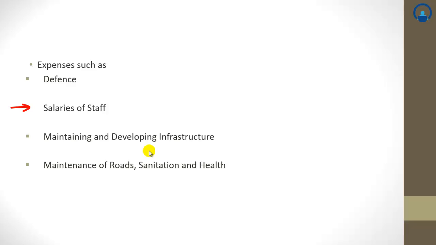Second is the salary of the staff. A government employee earns salary through you. The tax which you pay is the salary which is earned by him. So in other words, salary to the staff is paid by you. That is, the government staff.